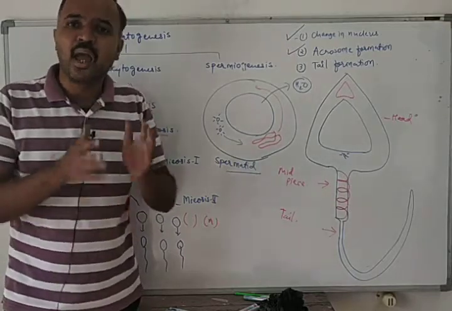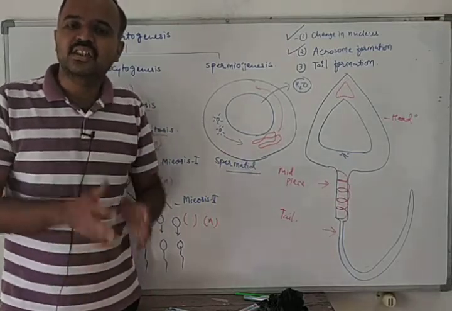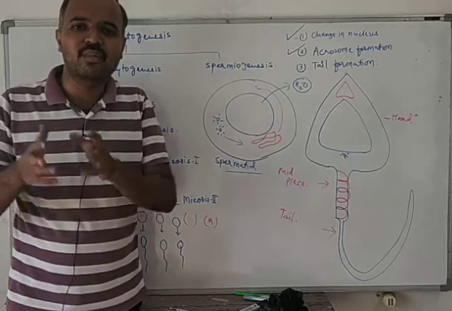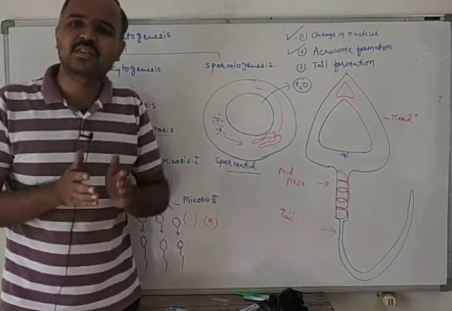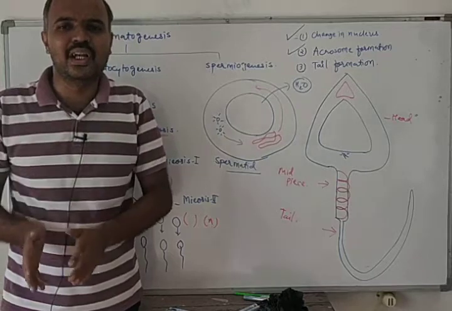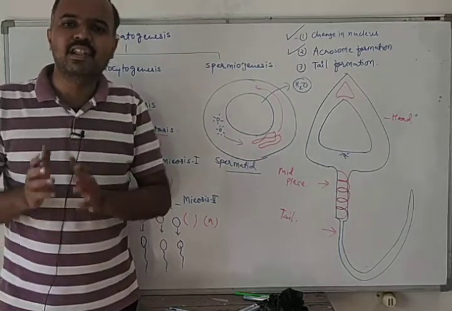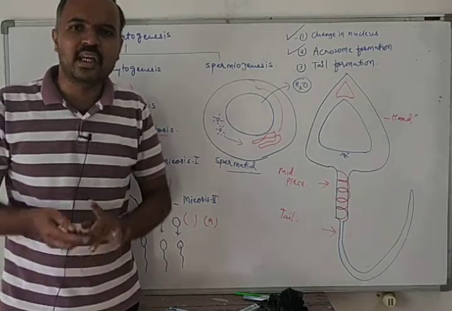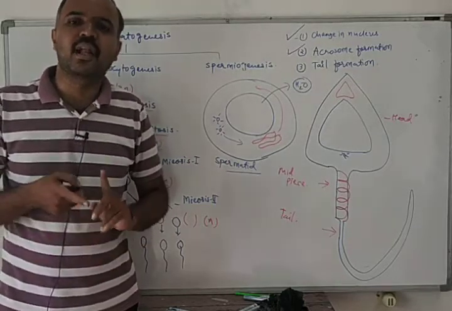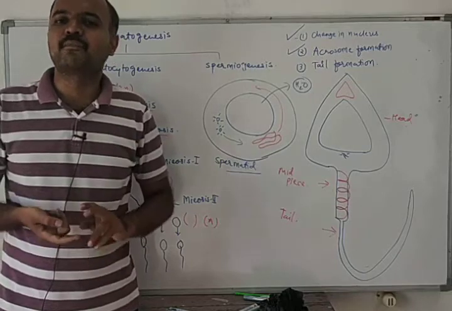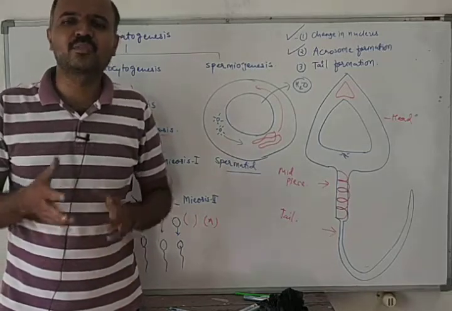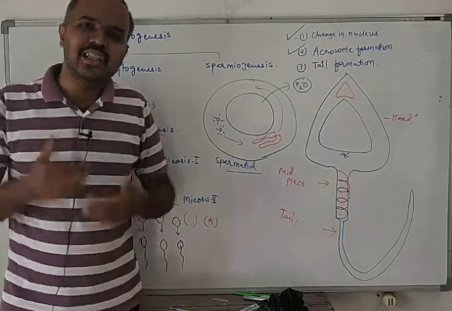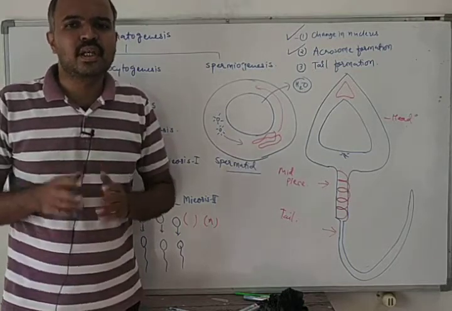If 60% of sperms do not have normal morphology and 40% do not have vigorous or normal motility, then the male will suffer from infertility.